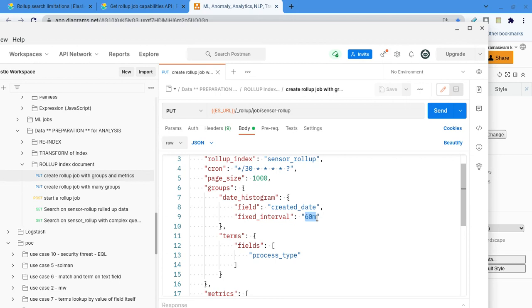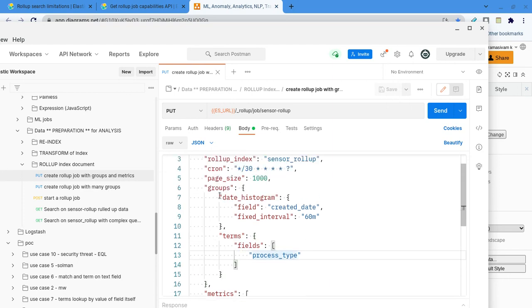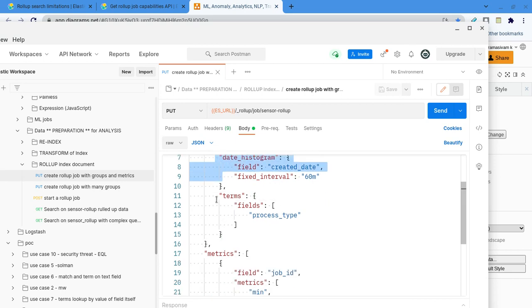The date histogram syntax is the same as the date histogram aggregation you already know. We say the field and the fixed interval. Similarly for terms aggregation. Both are parallel, not sub-aggregations, so it will group by date histogram, then group by terms.